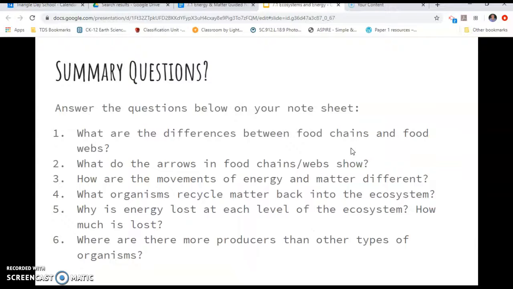All right, some summary questions. So take a look at some of these. What are some differences between food webs and chains? What do the arrows represent? How does movement of energy and matter differ? What organisms recycle matter back? And how is energy lost? How much is lost?